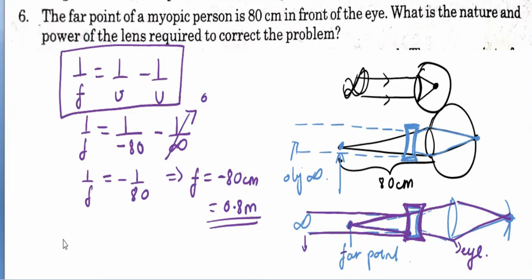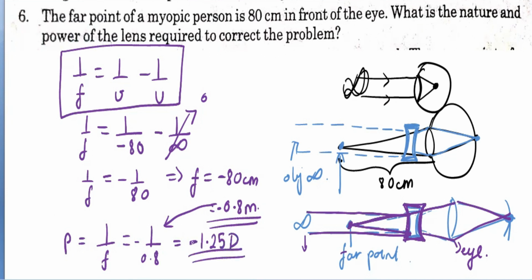Students, if you have to calculate the power, they have asked for the power of the lens required. What is the formula for power? Power is 1 upon f in meters. That's why we have calculated this in meters. That is equal to 1 upon minus 0.8, which is equal to minus 1.25. Now what is the unit? If f is in meters, the power unit is diopter.